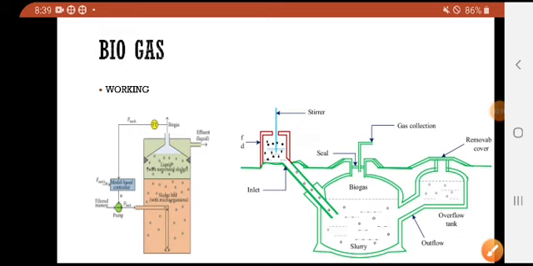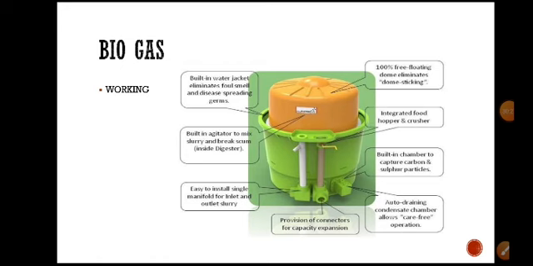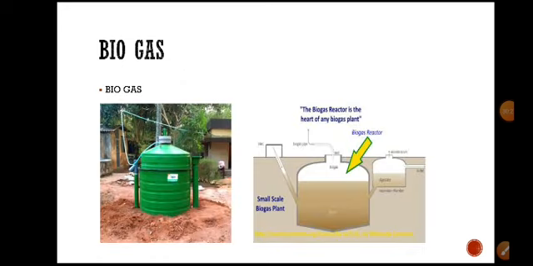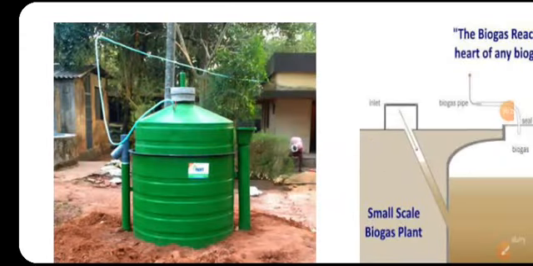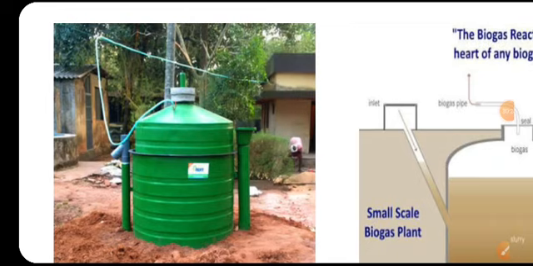So here this is a small scale tank. We can use this type of biogas plant in our day-to-day lives, right? This is a small biogas plant which we can use.